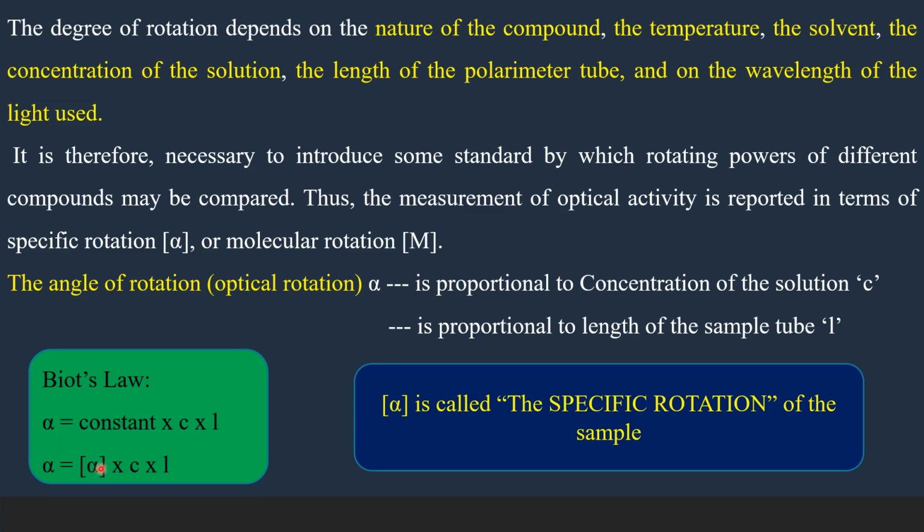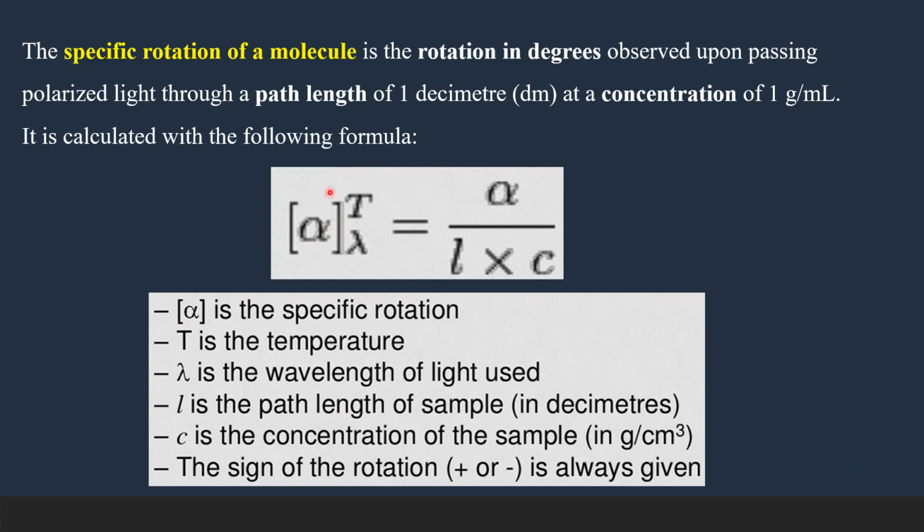Now, keeping this specific rotation on one side, bring the concentration and L to the other side. Now you will get an equation for specific rotation. And this equation gives specific rotation is equal to the optical rotation divided by concentration times length.